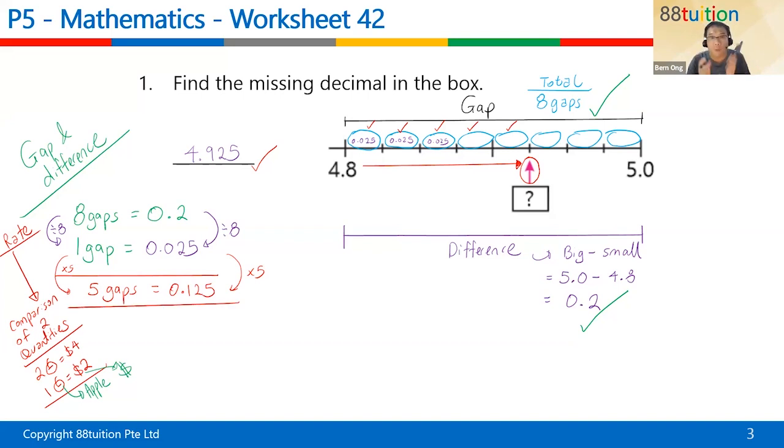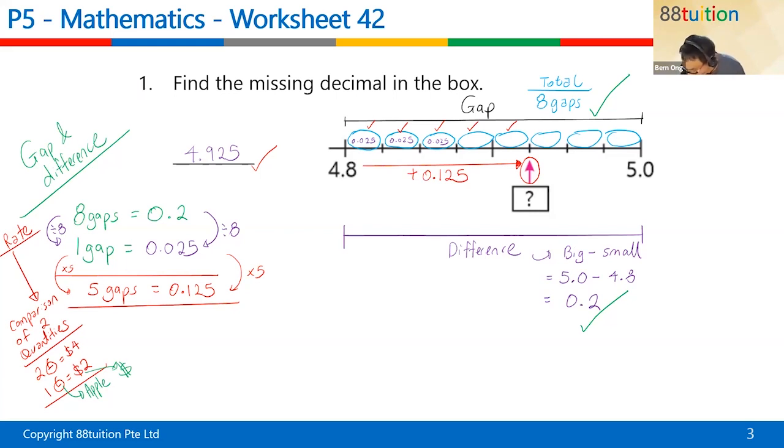1 to 5 is 0.125, right? You get it? 125, right? Okay, very good. So 5 gaps is 0.125. So down here we must plus 0.125.